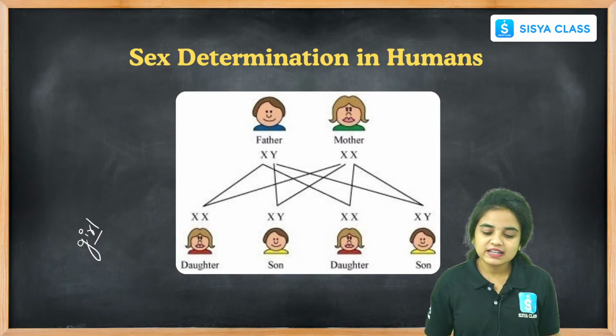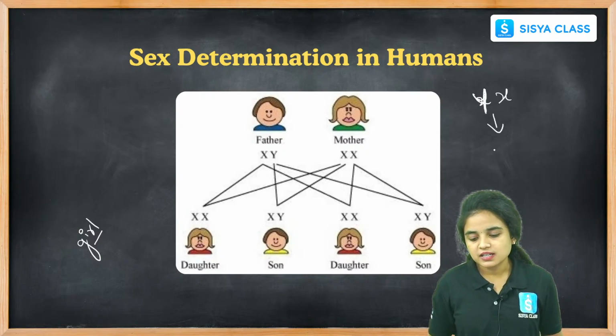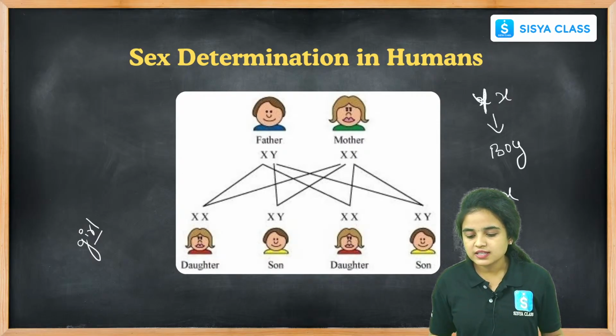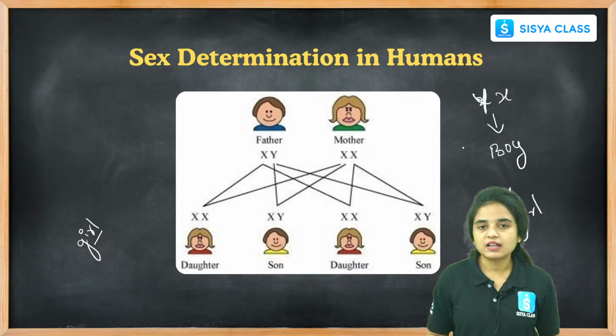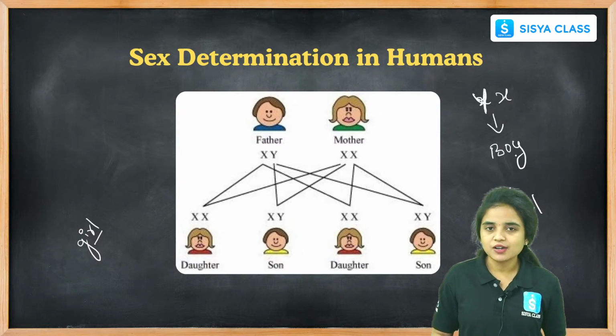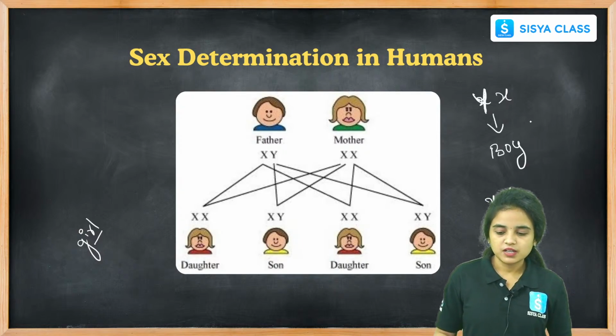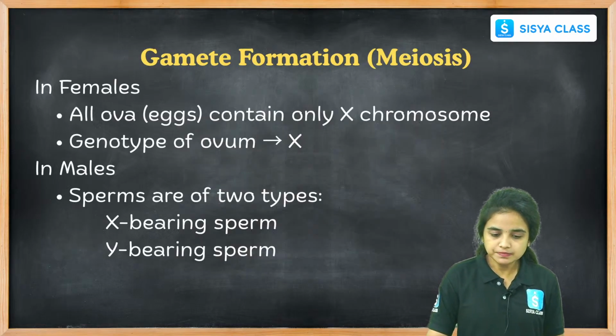When the father carries Y and the mother carries X, it is decided as a boy child. Both X is called a girl child or daughter, and when one carries Y and one carries X, it is denoted as a boy child or son. Right students, this is how the sex is determined in humans.